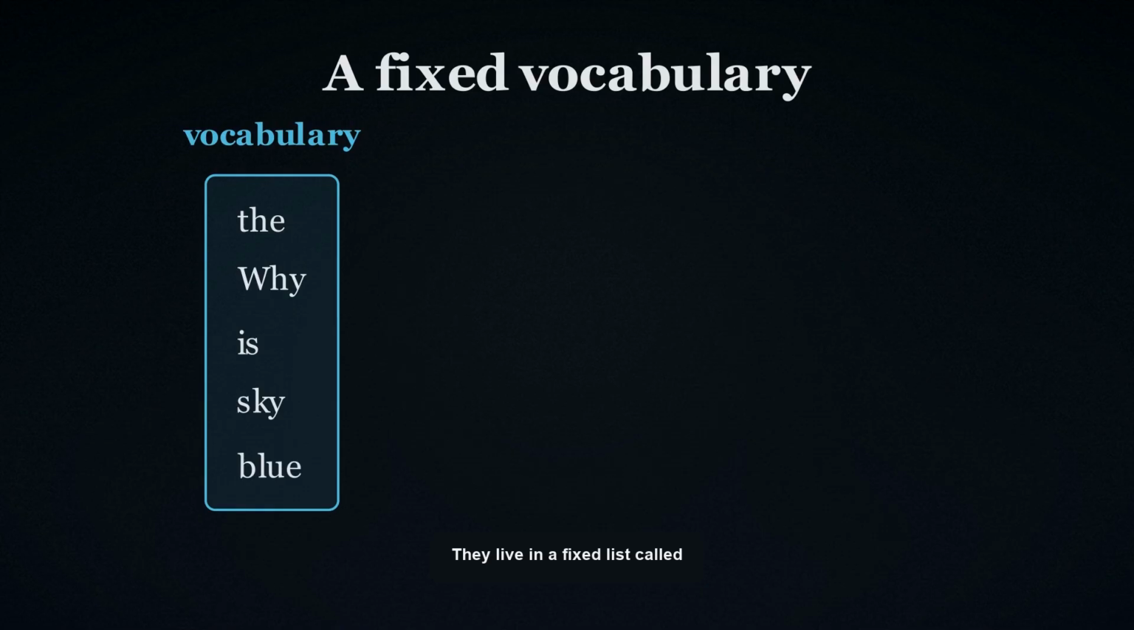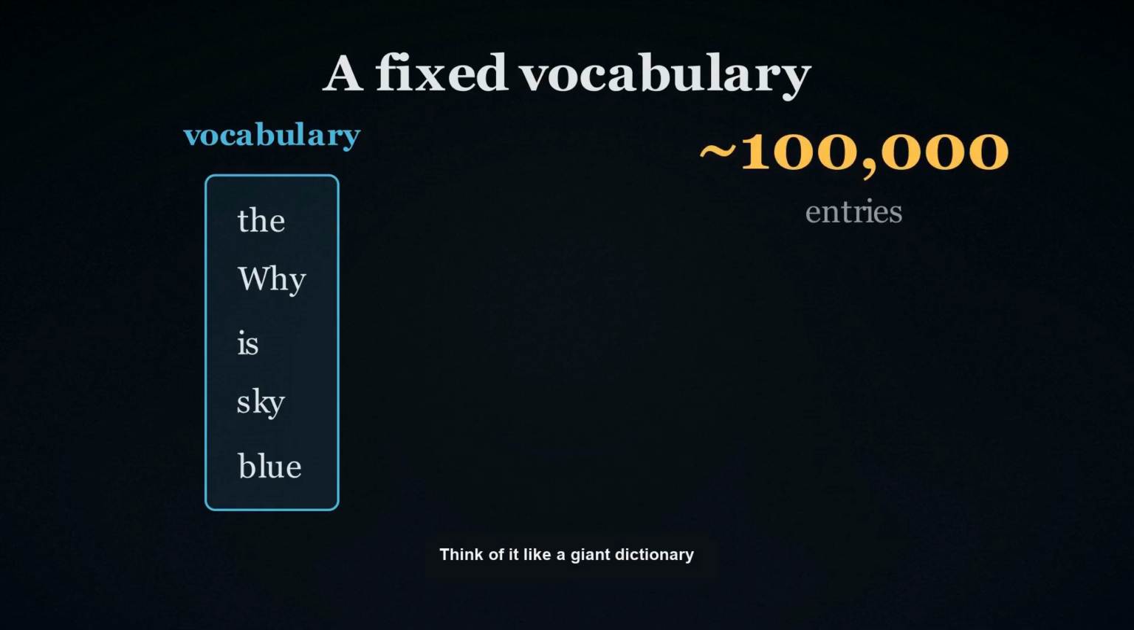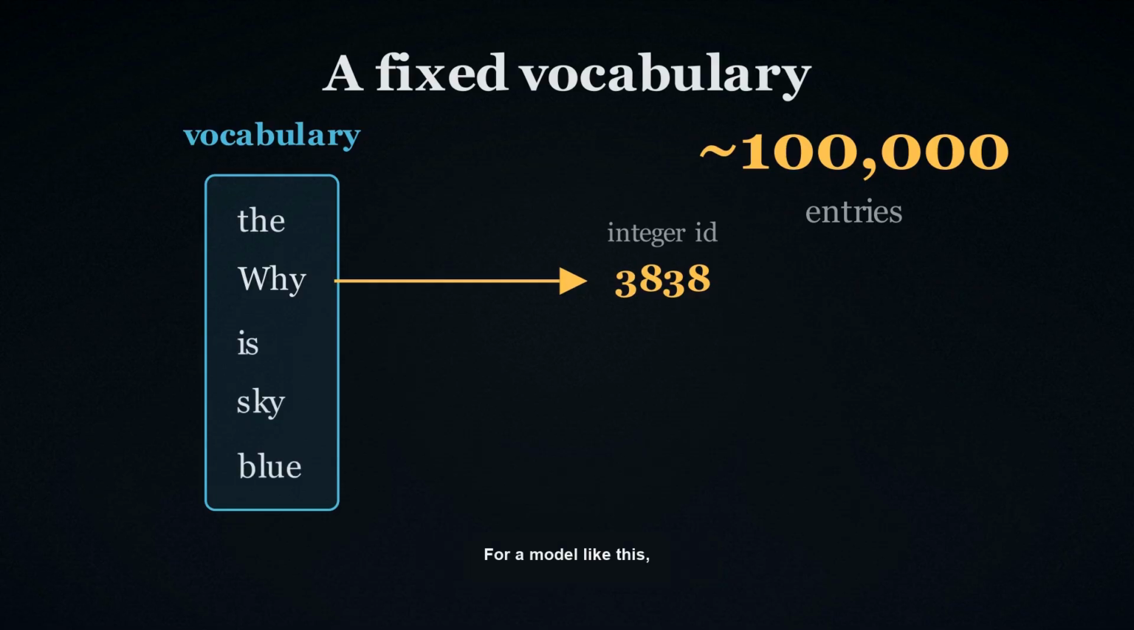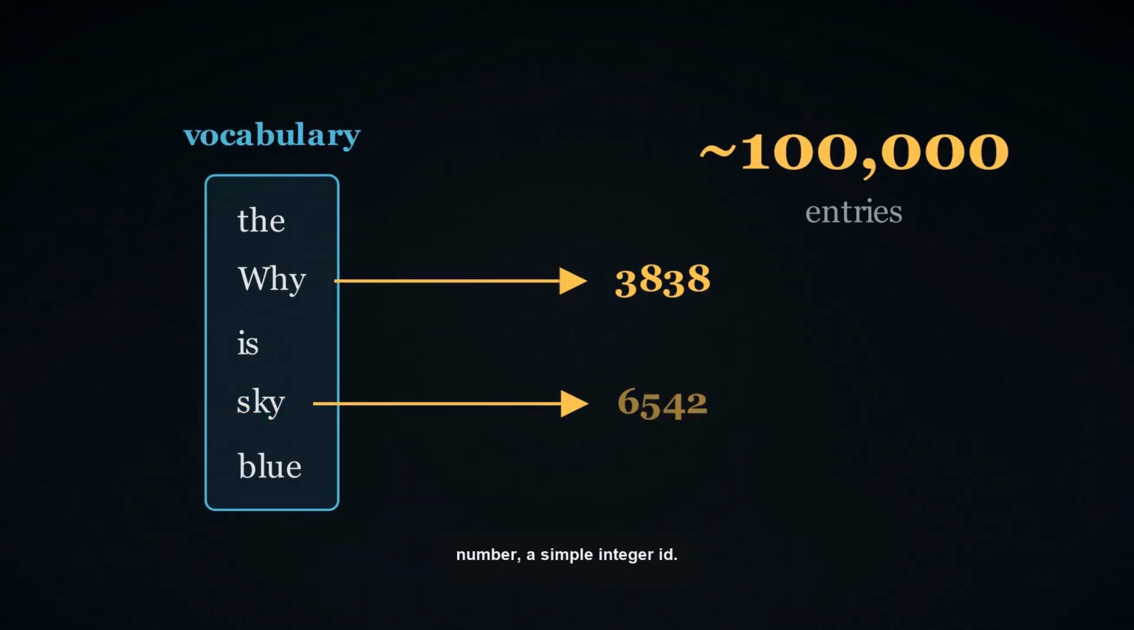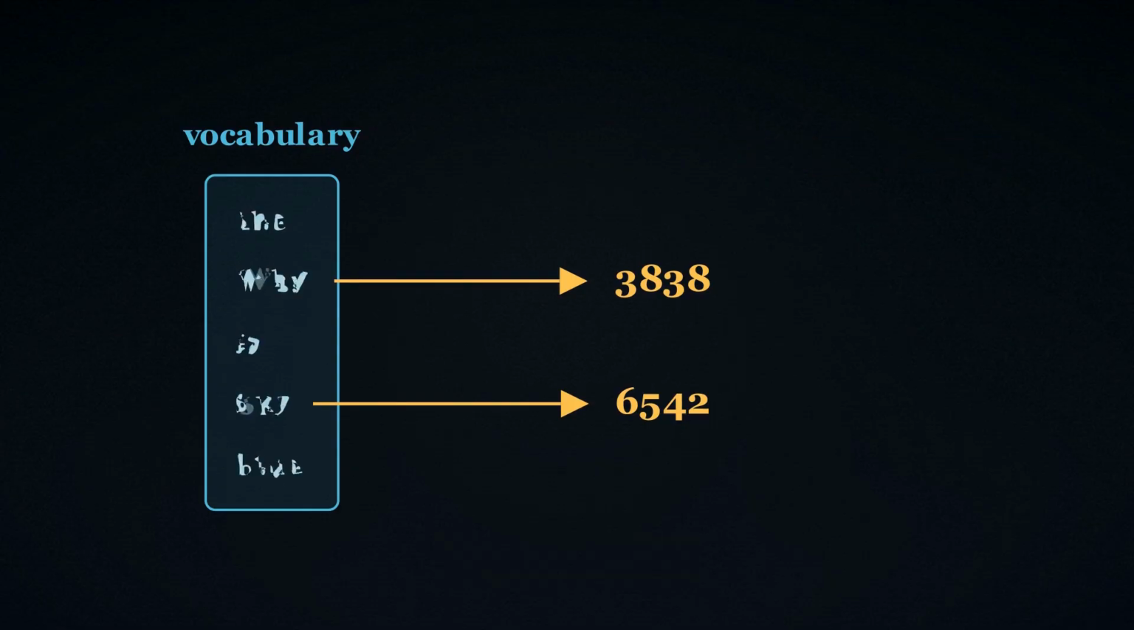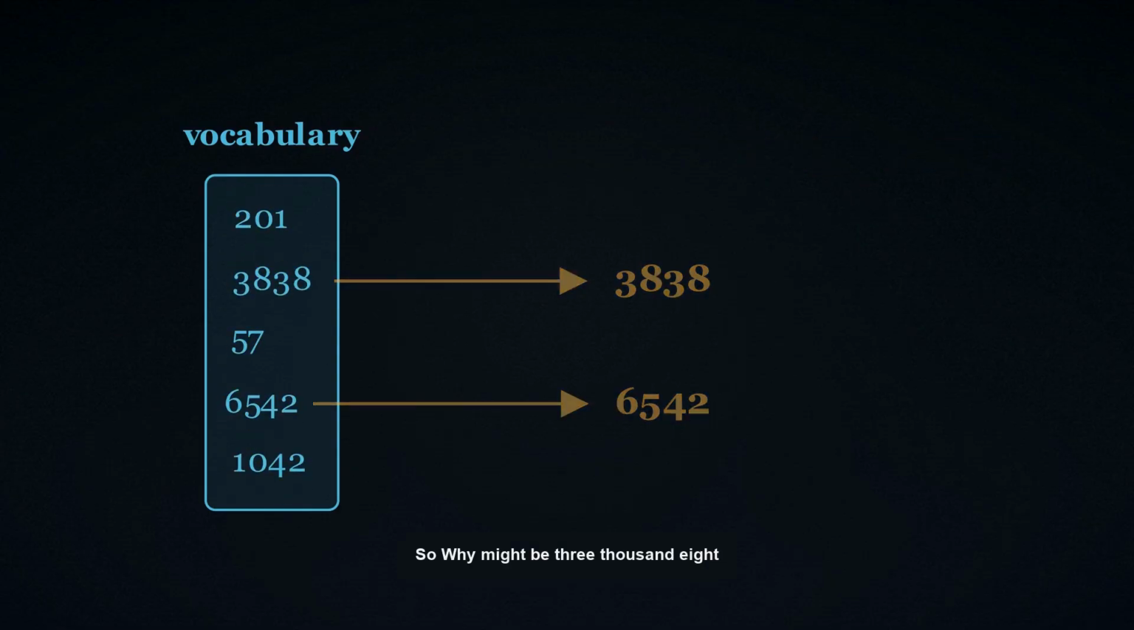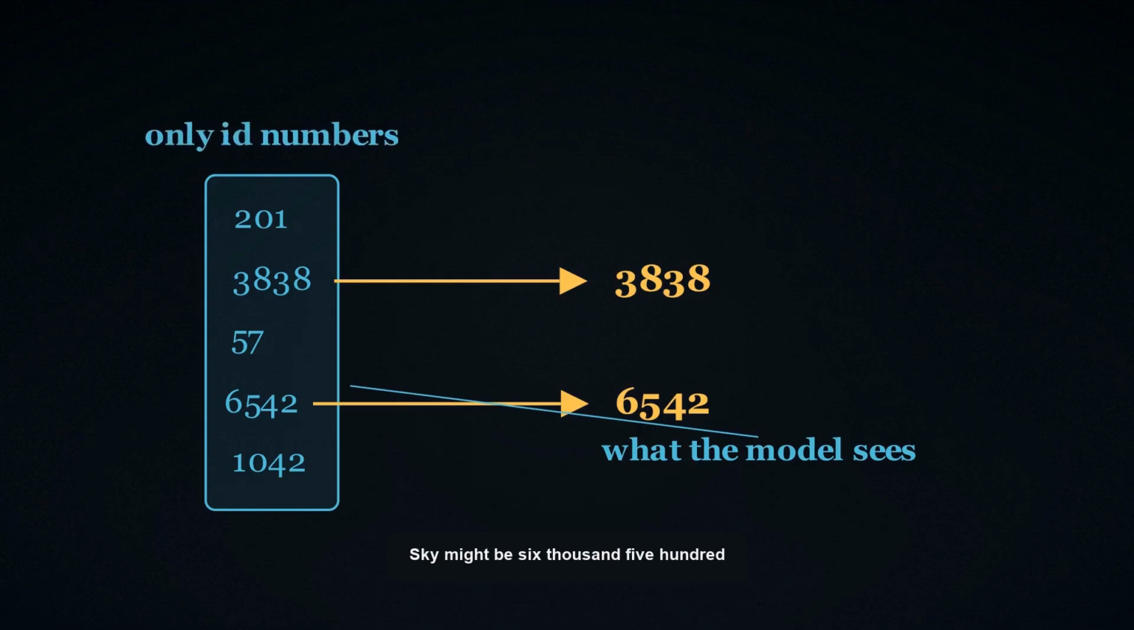Where do these tokens come from? They live in a fixed list called the vocabulary. Think of it like a giant dictionary of every chunk the model knows. For a model like this, that list holds on the order of 100,000 entries. Every token in it has its own number, a simple integer ID. So why might be 3,838. Sky might be 6,542. The model never sees words. It sees these ID numbers.